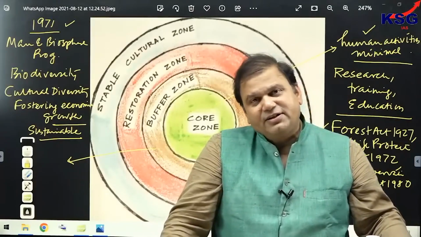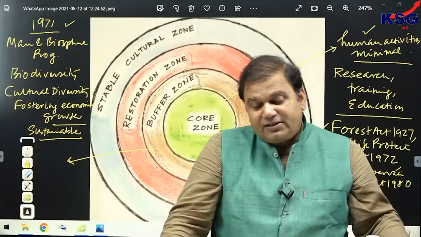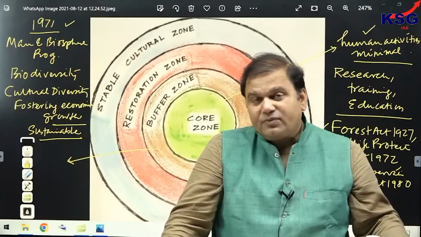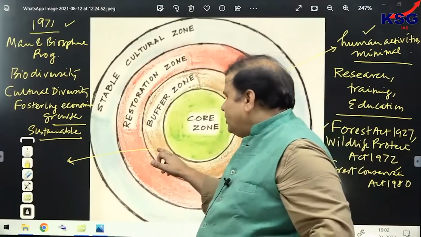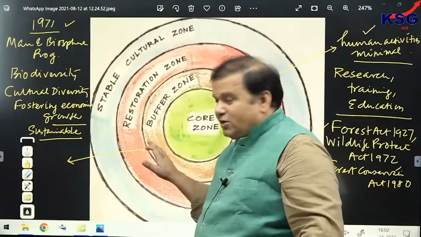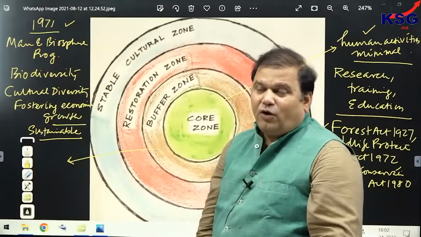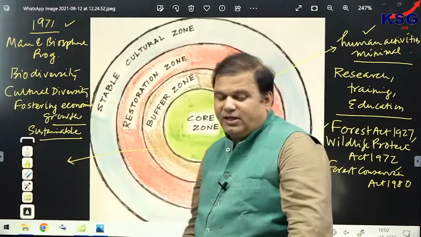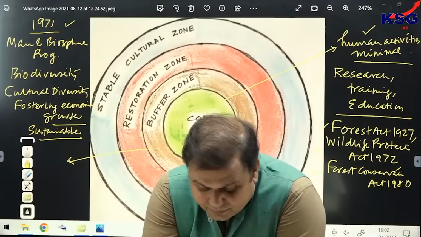These activities are allowed, but remember that they would be highly regulated in nature. Clear? Hunting would be allowed in buffer zone only for the tribals or forest dwellers, and the purpose is to gather their foodstuffs.